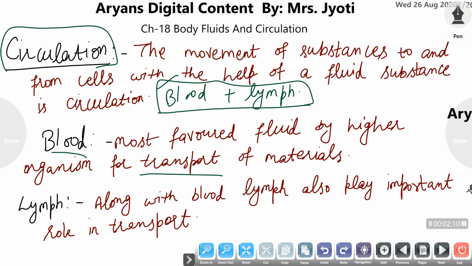Along with blood, a transparent or whitish fluid is also present, which is rich in lymphocytes, and that is termed as lymph. So lymph is a secondary transporting tissue in the animals.